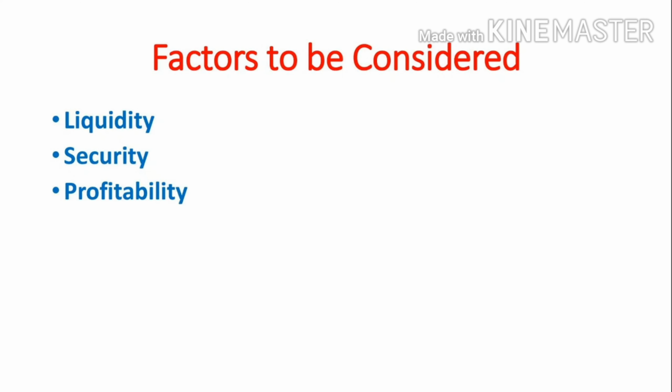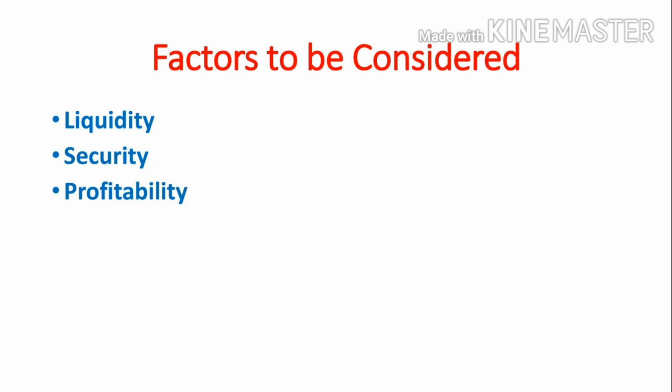Second point, security. While doing investment, some people consider whether the investment is secured or not. If the person invested in 9% debenture, he will definitely get 9% interest. It has low risk. If any person invested in equity shares, he will get dividend, but it's not definite. It has high risk. So people consider whether the investment is secured or not.